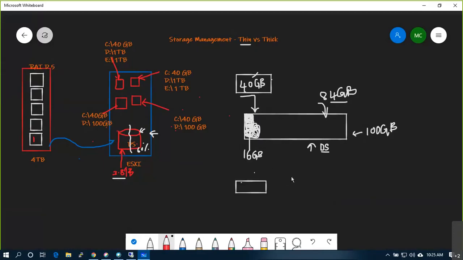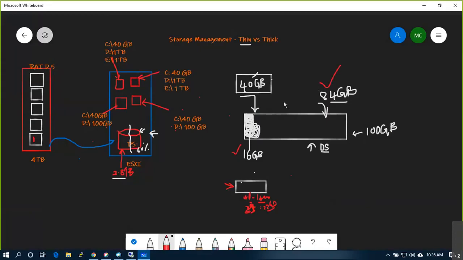So 40 GB, out of which 16 GB is used and 24 GB is free. Not exactly 24 GB, it is around 39 GB is the C drive size, and around 23 GB is free. This is what it will show you inside the machine. But on the back end on the VMware side, it will show you 82 GB is free, 16 GB is used.